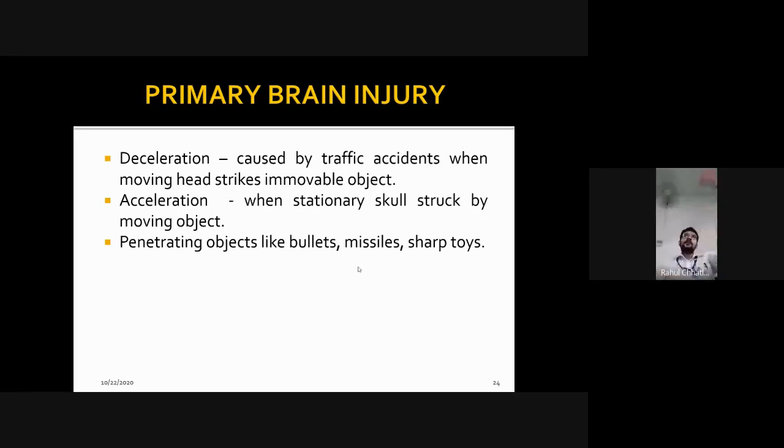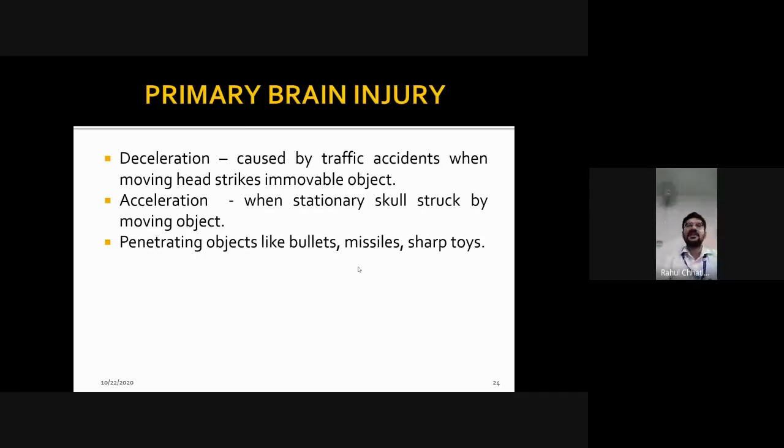After that comes acceleration injury. Say for example someone is throwing something at you, a ball or something of large mass, and your head goes into backward motion. This is termed as acceleration injury. This is based on inertia. Right, when we are in a bus and the bus suddenly starts, what happens? Your head or your whole body moves backwards. So that is acceleration. When the bus suddenly stops, what will happen? Your head and your body will move forward. So that is termed as deceleration type of injury.